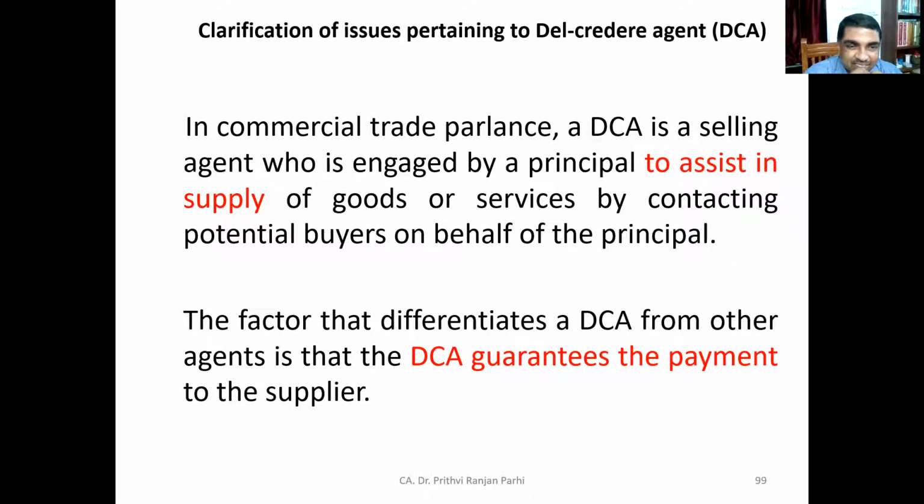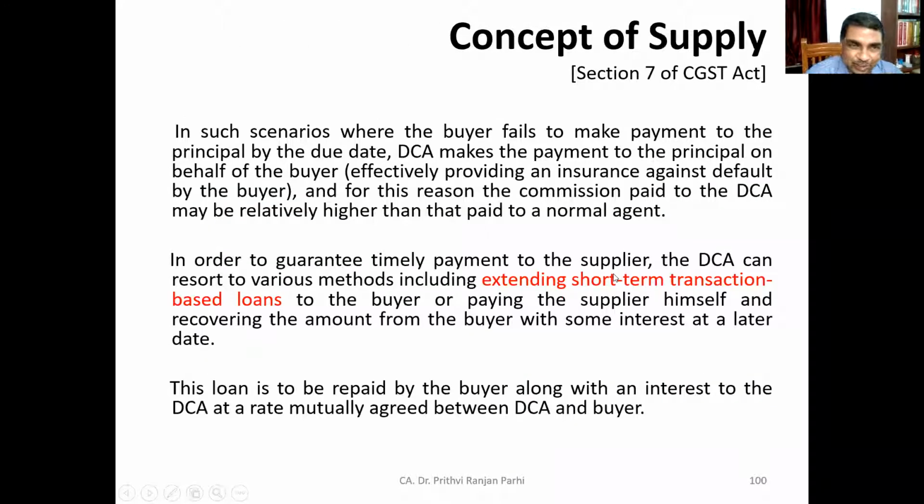The DCA is different from other agents in the sense that DCA guarantees the payments to the supplier. So DCA undertakes that buyer will make payment. If buyer doesn't make payment, the delegated agent will compensate the seller. That is the additional service they provide. Okay. In this scenario, where the buyer fails to make payment to the principal by the due date, the DCA makes payment to the principal on behalf of the buyer. This is how DCA compensates.